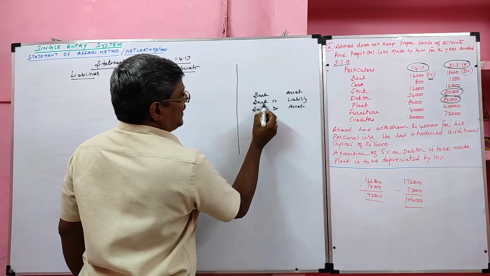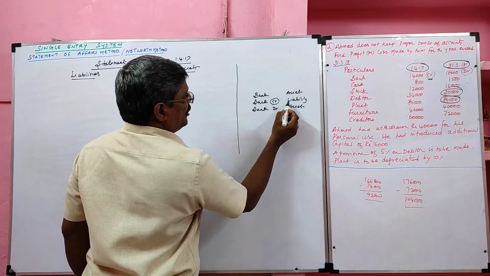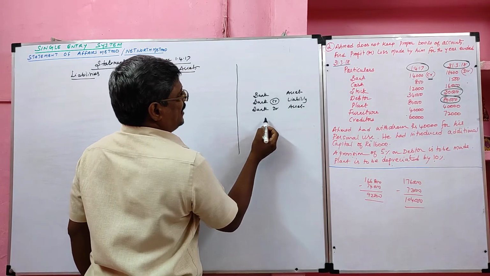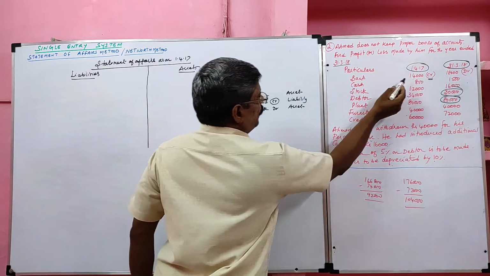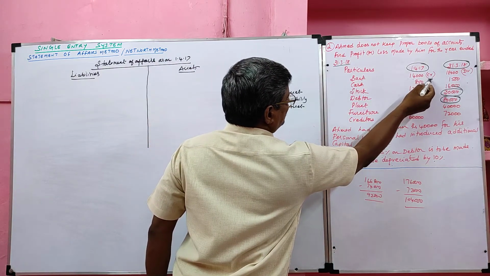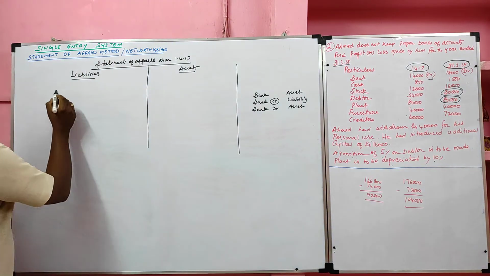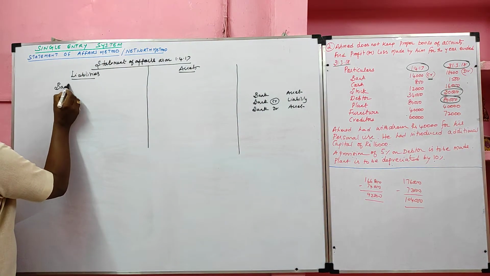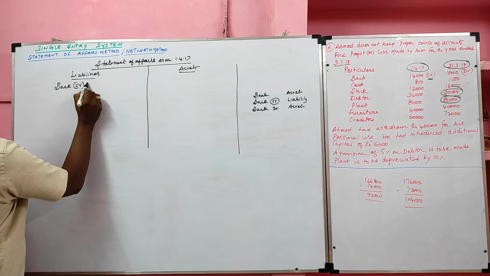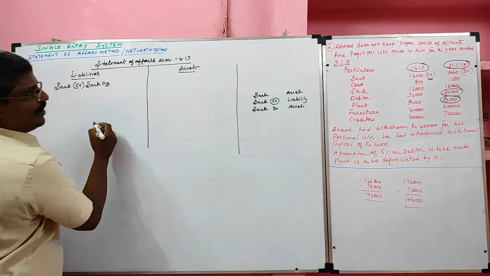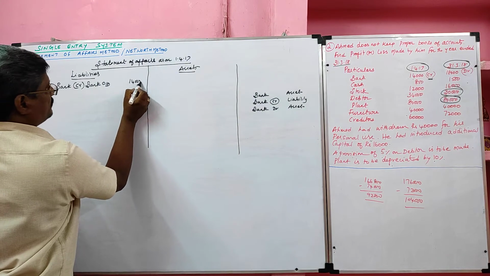Only if bank credit is given will it be on the liability side, or else it will appear on the asset side. Here bank 14,000 credit means bank overdraft, so it will appear on the liability side. This we call bank overdraft, value 14,000.